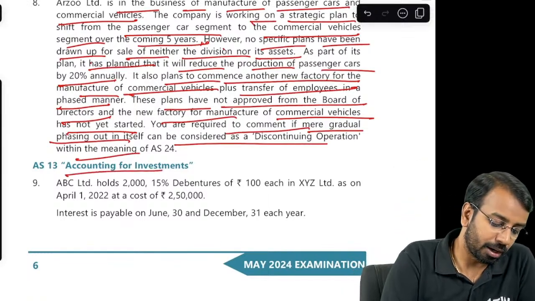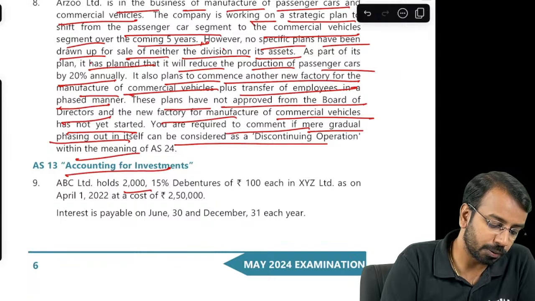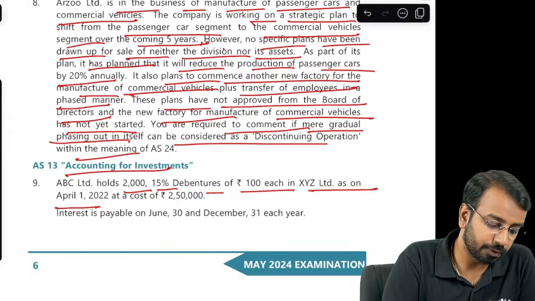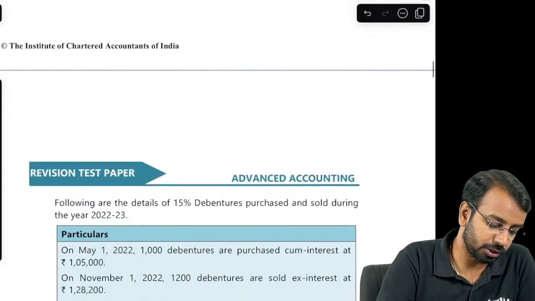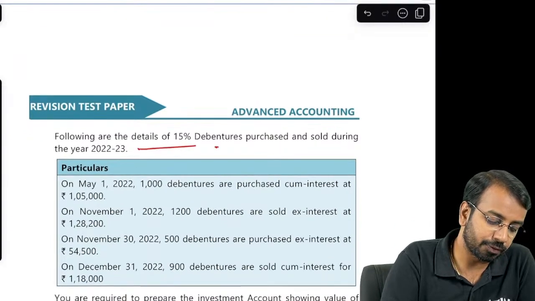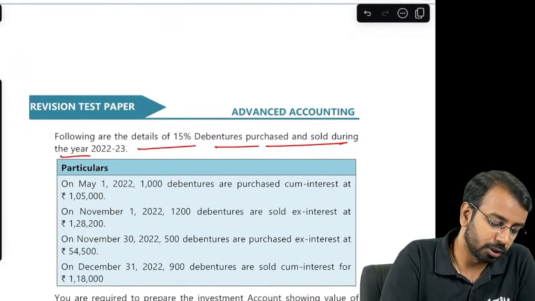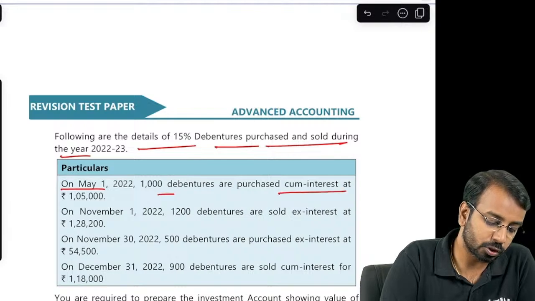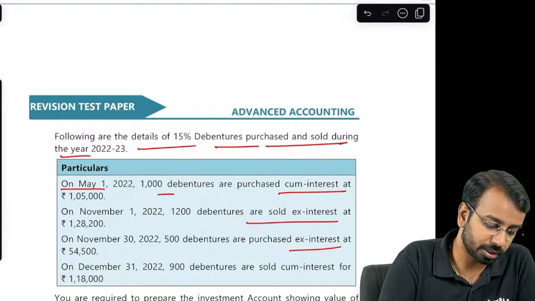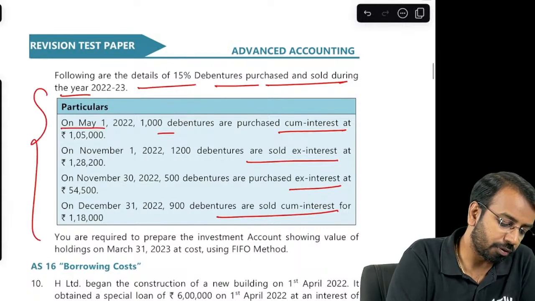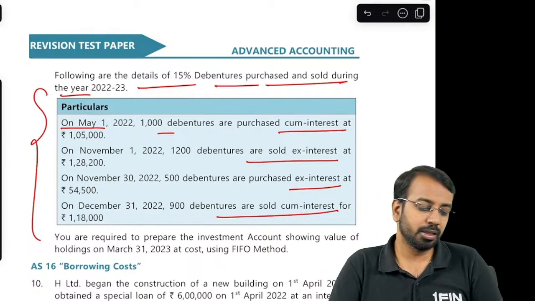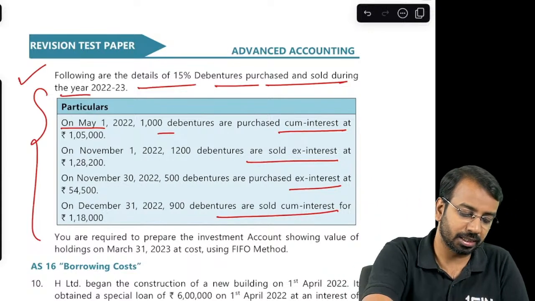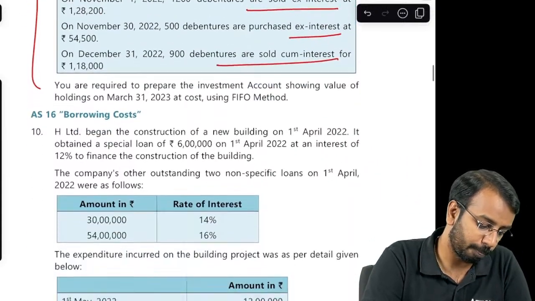Okay. Then accounting for investment, ABC holds 2000 15% debentures of 100 each in XYZ Limited as on April 1st at a cost of 250. Interest is payable on 30th June and December 31st each year. Following details of 15% debentures purchased and sold. So on May, something purchased cum interest, sold ex interest, purchased ex interest, sold cum interest. So a very straightforward question. This regularly you would have practiced in your classes wherever you have taken. So this you can do on your own. There is nothing complicated which I need to explain.